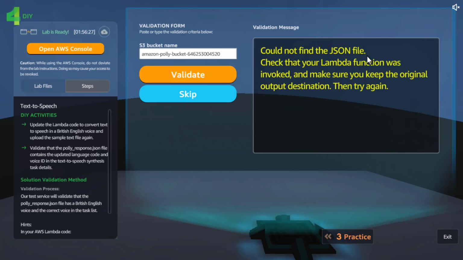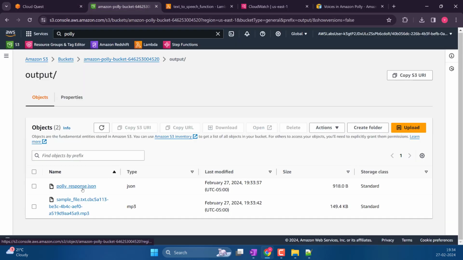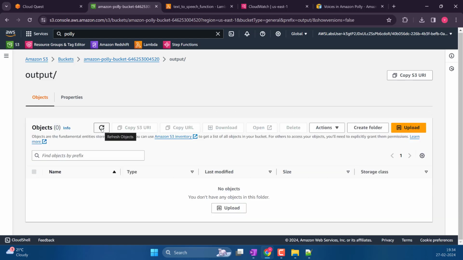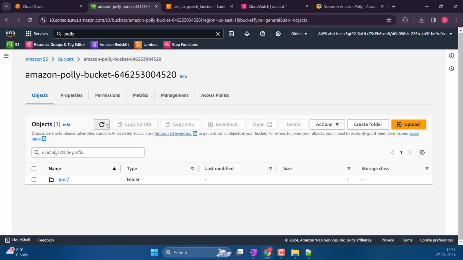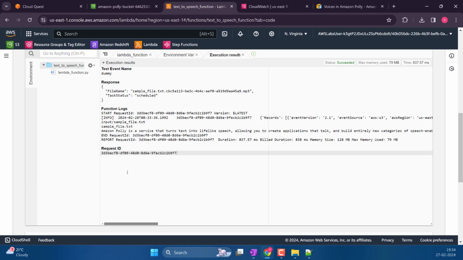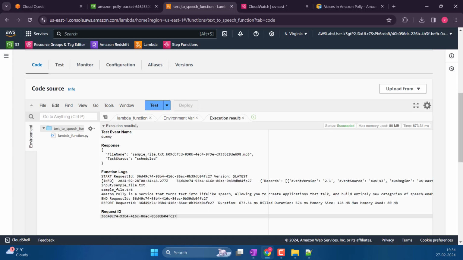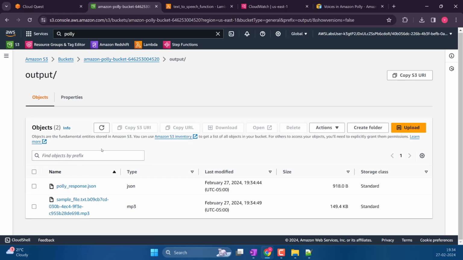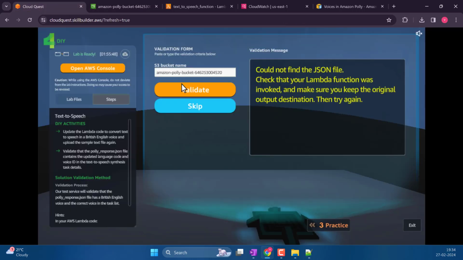Could not find the JSON file. Check that the Lambda function was invoked and make sure you keep the original output destination. Then try again. What? Cannot find the JSON file. Cannot find where? It's right here. Oh, what is going on? What just happened?